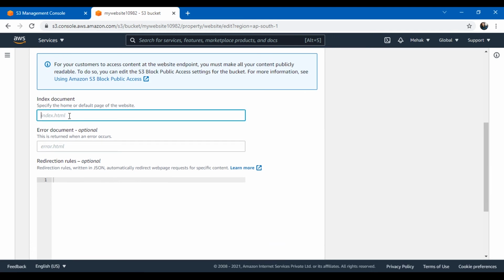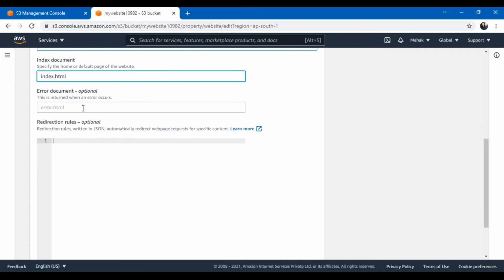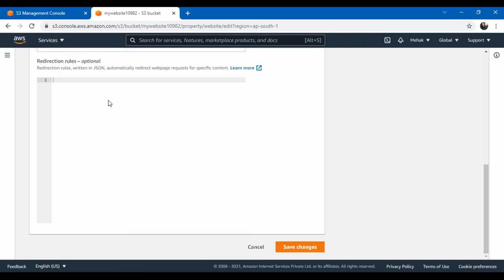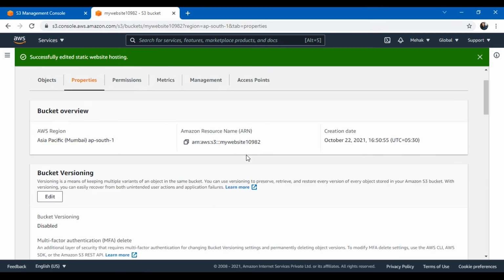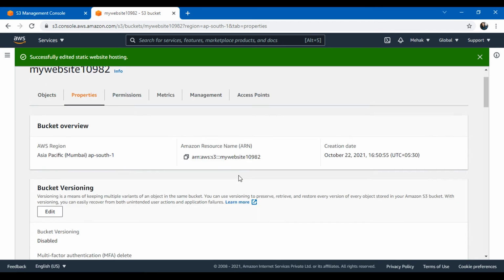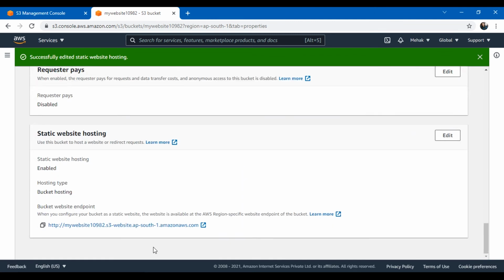For index document, what do we want? index.html. This is the name of my index.html. This is the page which will be shown when I first navigate to my website. If there's any error document, that also I can specify here, but here I am just leaving it. Then click on save changes. Now my bucket is configured to host the static website. If I scroll down, I'll get the URL to access my website. I just need to go to this URL. So here what you do, just click on this URL and done.